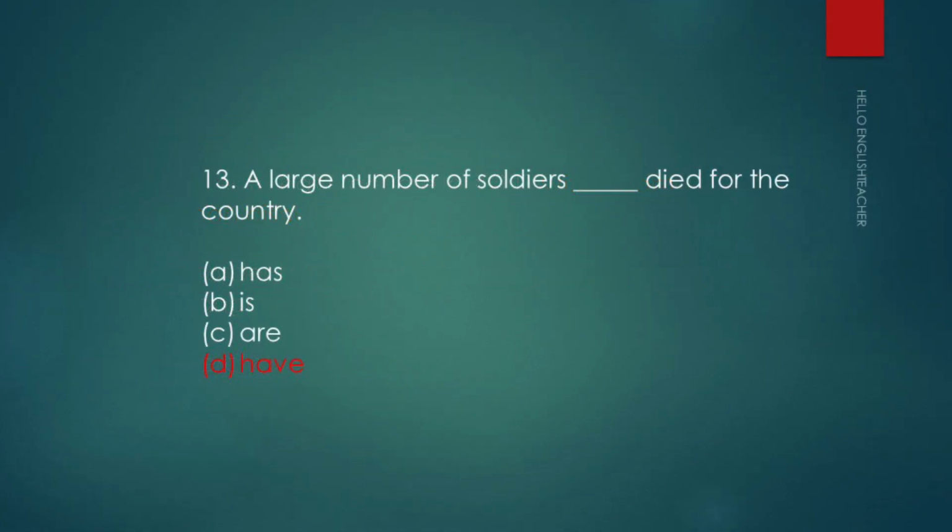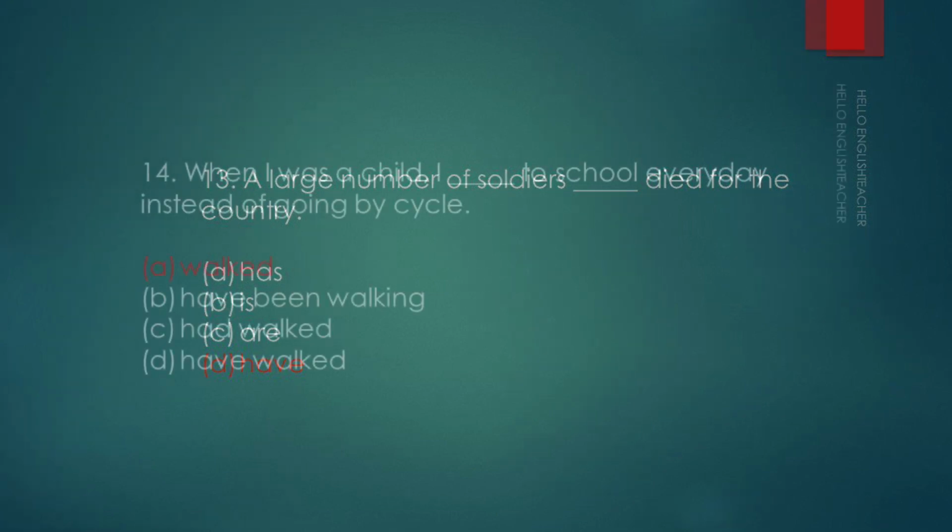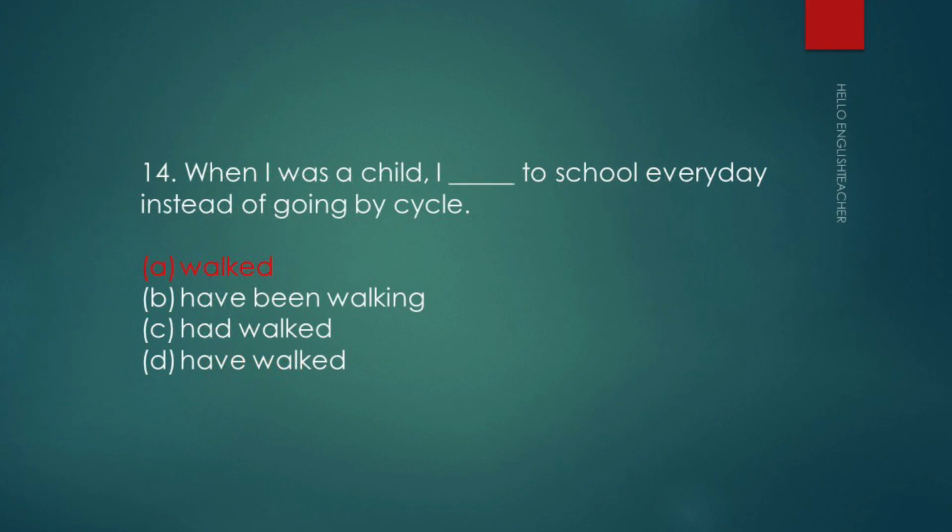So now let's look at some questions from the grammar section. A large number of soldiers died for the country. A large number of soldiers have died, because we are talking about large numbers, so it will be have. This is from subject verb concord, so you have to be very correct with the number.